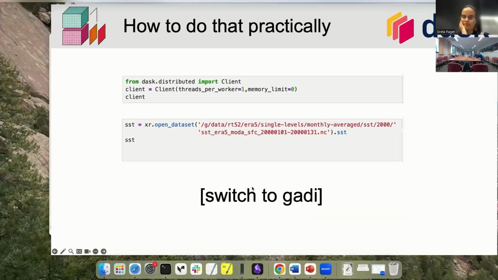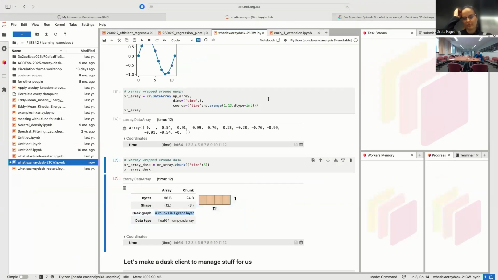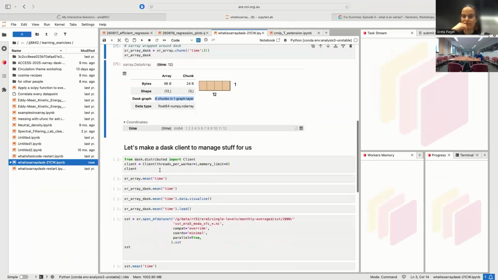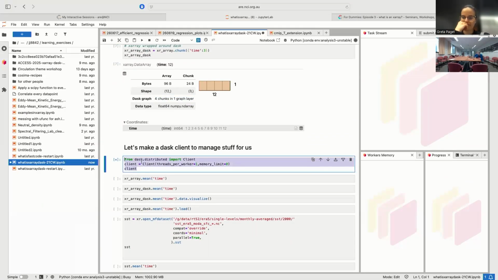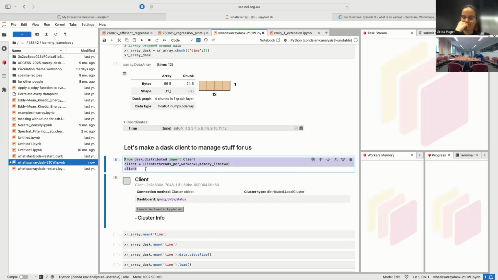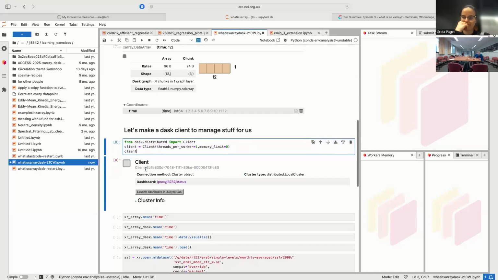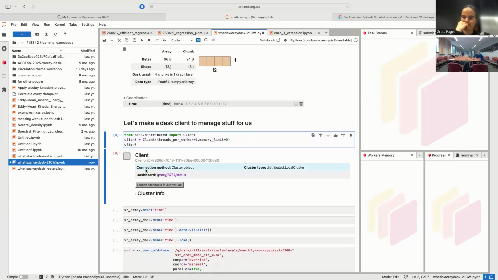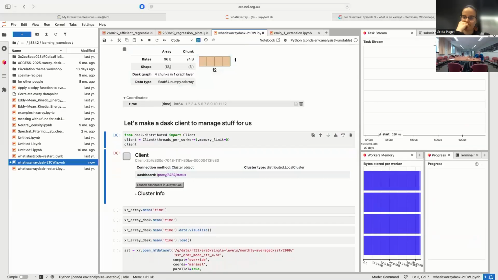Yeah. So if we switch back to Gadi again for a moment, we can spin up a thing called a Dask client. I am not going into detail, just copy paste this into the top of your code. It'll work. If it doesn't work, complain to me or Sam Green or someone else in the research software engineering team. There are various ways to optimize this, but generally you just want something that exists and that'll let you do maths on these little pieces one at a time. And then I'm just going to click Launch Dashboard for the purposes of showing what's going on.